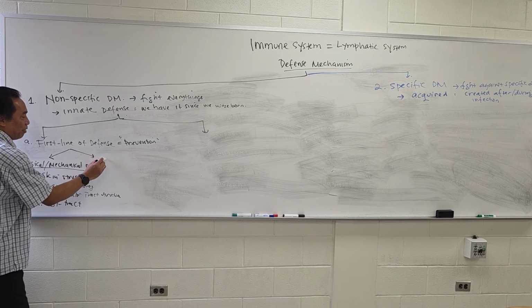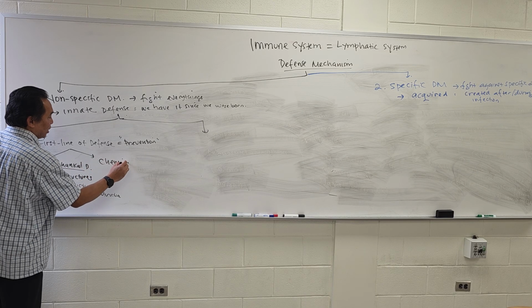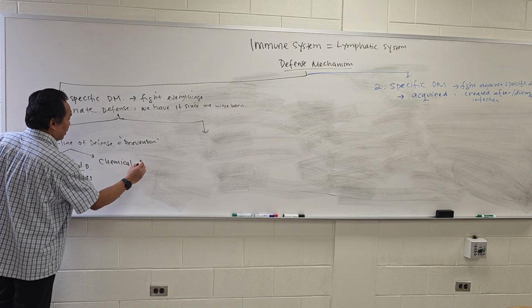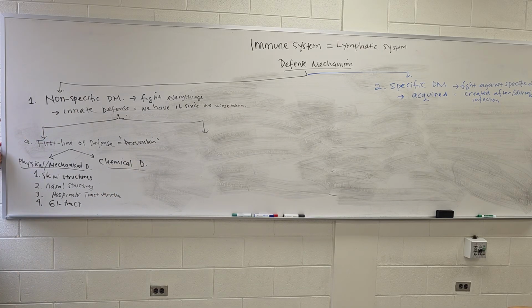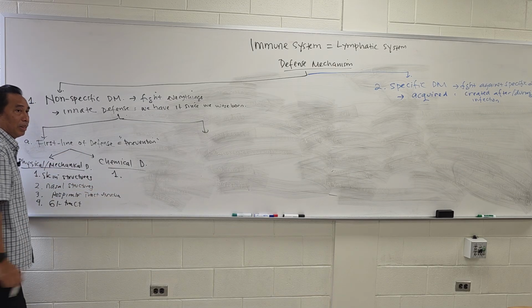Now, look at this one. We also have chemical defense as the first line of defense mechanism. What is an example of chemicals? Okay.